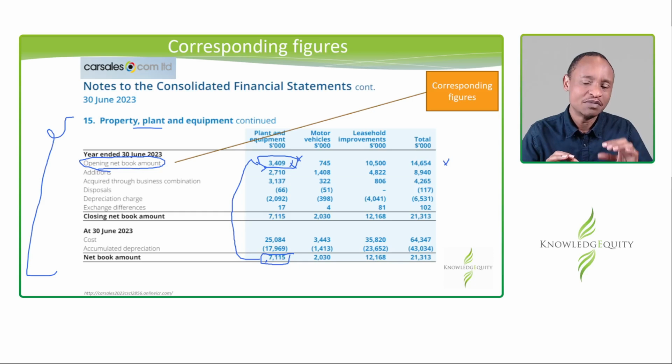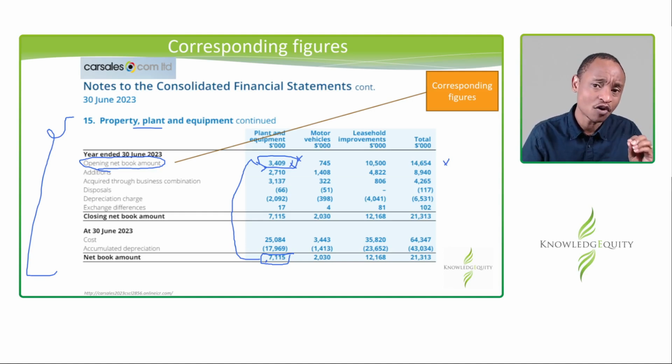And most of the time, it will be areas where we are really concerned about. Now, that auditor can say no, but most of the time, if it is done properly, they have no reasons to say no, provided you don't take copies and the like. It's just for you to try and understand how they actually approach that particular figure. That's what corresponding figures are. I want you to really understand that.